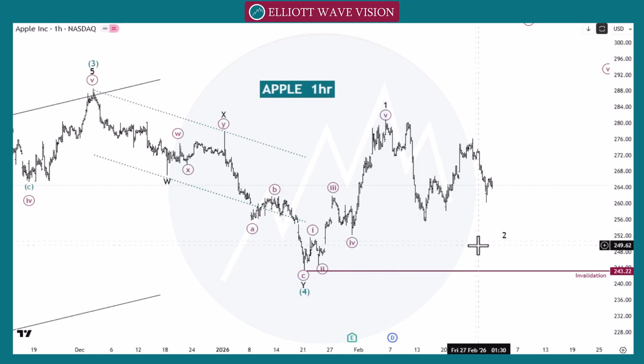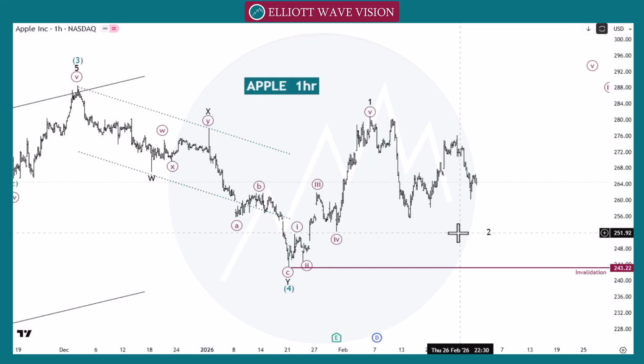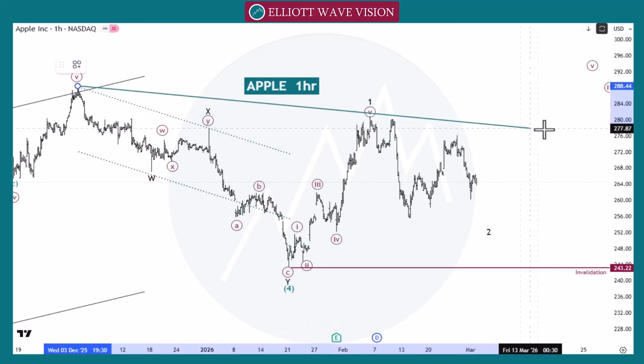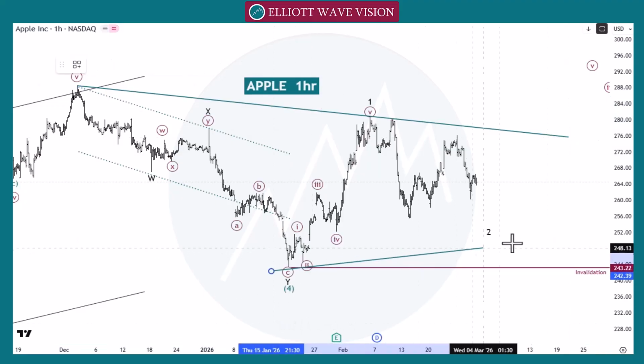After this one, we count this move as wave A, B, C, W, then X and then Y. Or as of now, we are looking for both possibilities as a triangle we already discussed in the daily time frame, like this and like this.